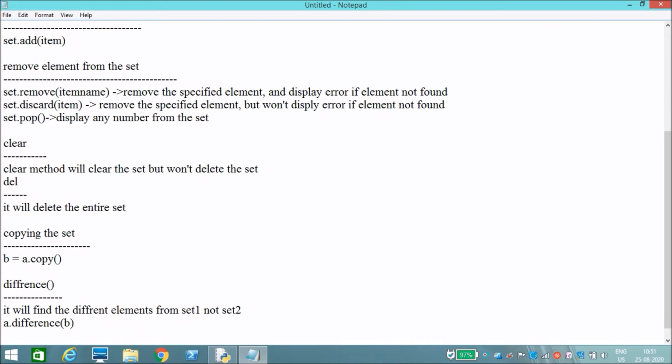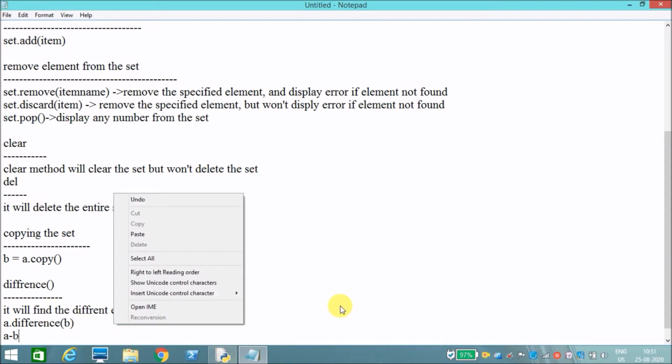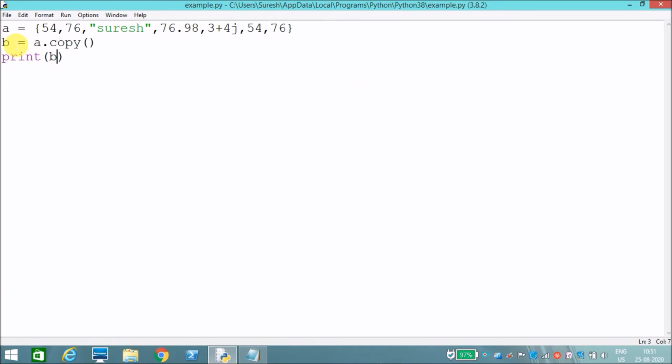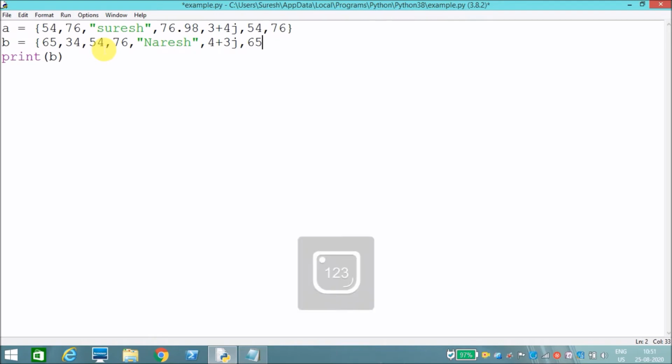We can also find it by using A minus B. Both can work. Now let's see that. For example, A is my set, so I will create another set: 45, 60, 34, 54, 76, Naresh, 4+3j, 65, sorry, 64.